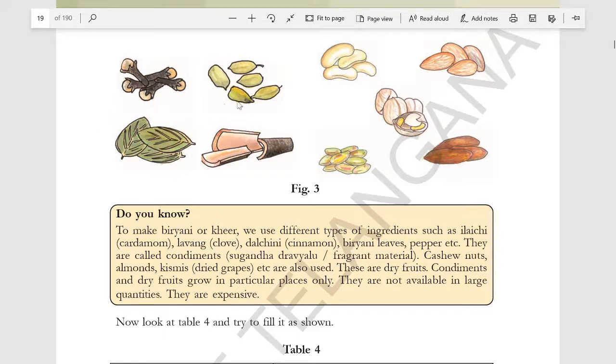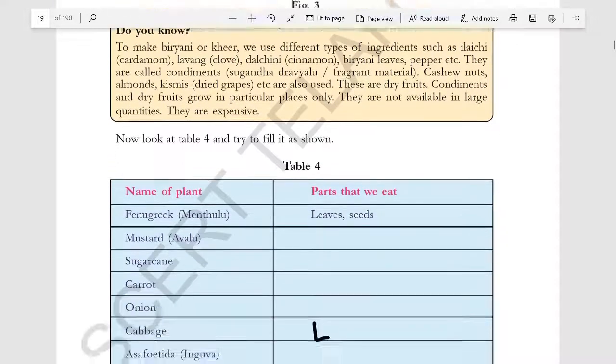These are leaves. These are seeds. In this we have seeds. This is a fruit. Dalchini, this is a stem. So stem part, bud part, leaves part, and here it's a fruit part. We are using a seed part as an ingredient. As well as here also, these are seeds, of fruit part. We are using them as ingredients for making our food.